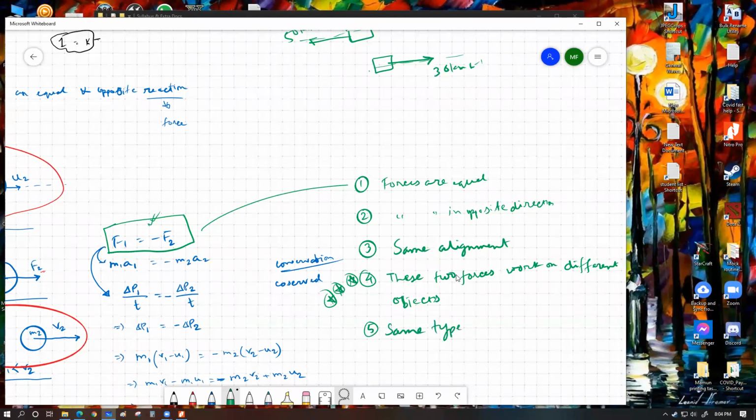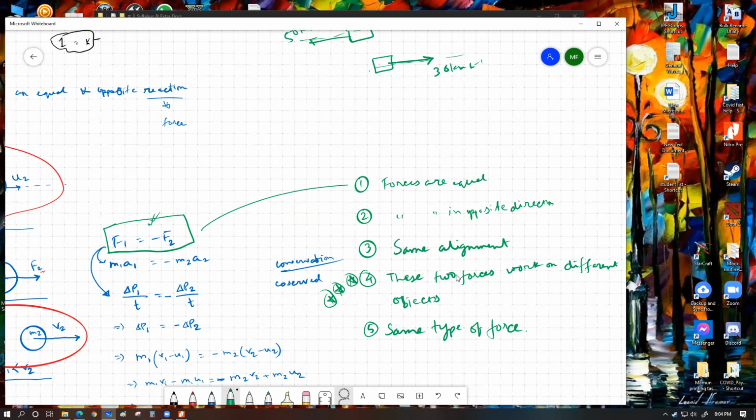same type of force. Same type of force is pretty easily understandable. This means that if one of them is a gravitational force, the other one will also be a gravitational force. If one of them is a contact force, meaning two objects being in touch and pushing onto each other, the other force will also be a contact force. If one of the forces is electromagnetic attraction, or maybe electrostatic attraction, or magnetic attraction exclusively, the other one will be of the same type as well.